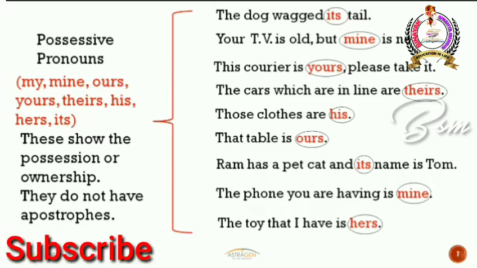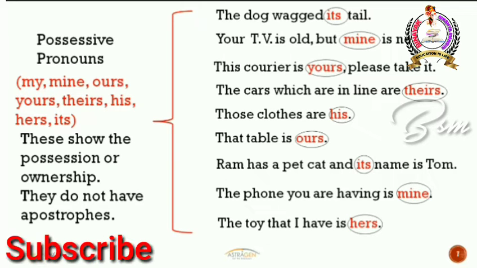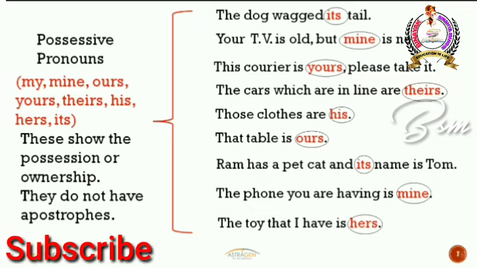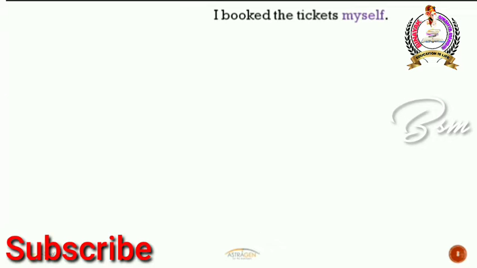His. So again, you're showing the ownership there. So like that, each and every example is showing some possession or some ownership towards that particular noun. So that's the reason why all those highlighted words are nothing but possessive pronouns, right?